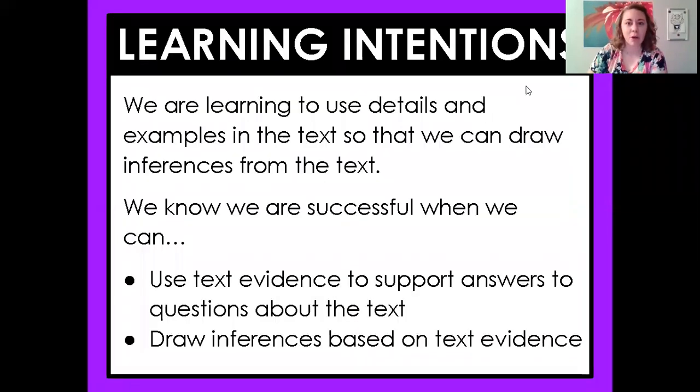So, what are we learning? Our learning intentions. Well, let's see. We're learning to use details and examples in the text so that way we can draw inferences from the text. So we have to use the text evidence. That way we can make an inference. We know we are successful when we can use text evidence to support answers to questions about the text and then draw inferences based on our text evidence.